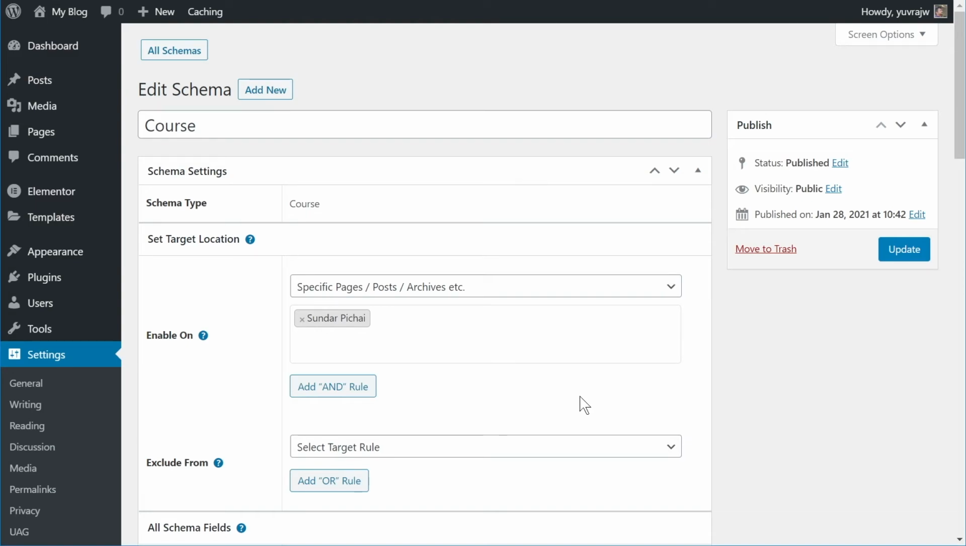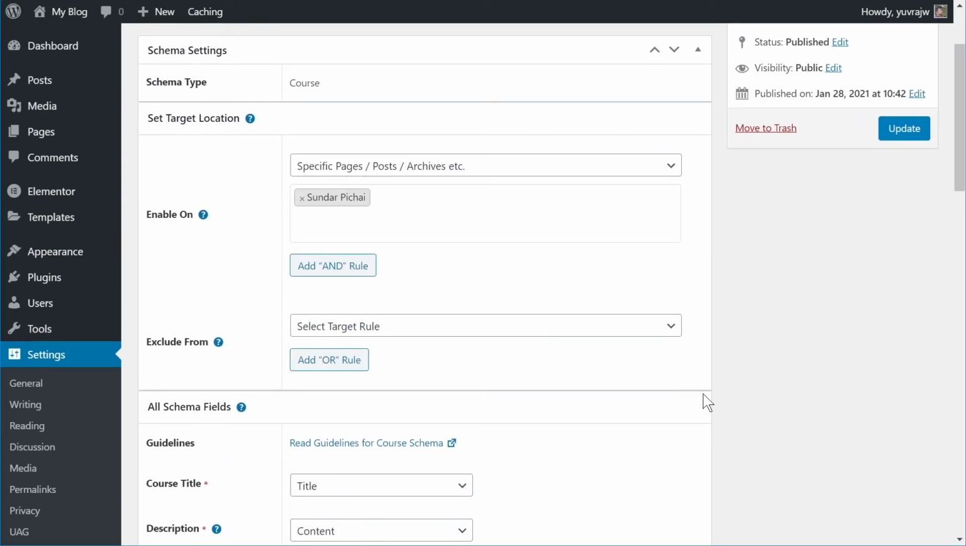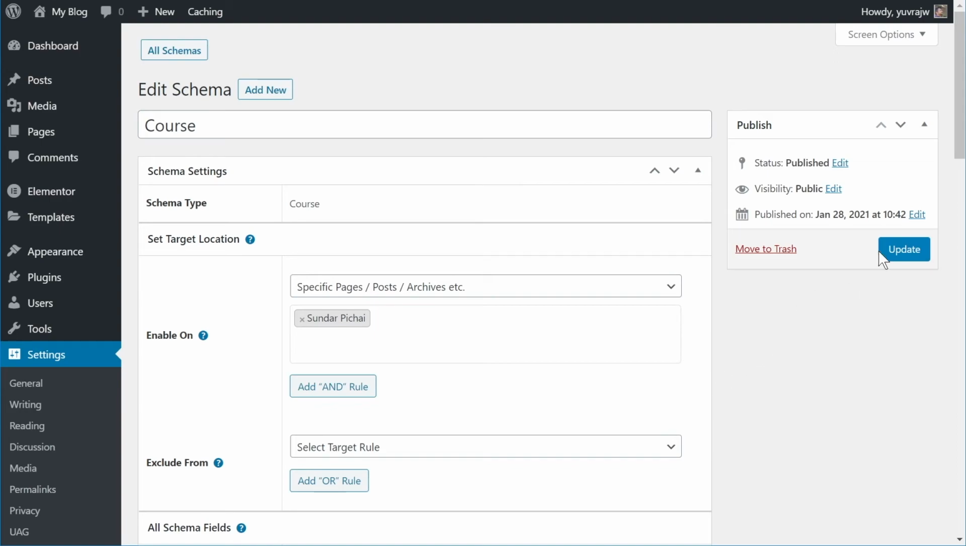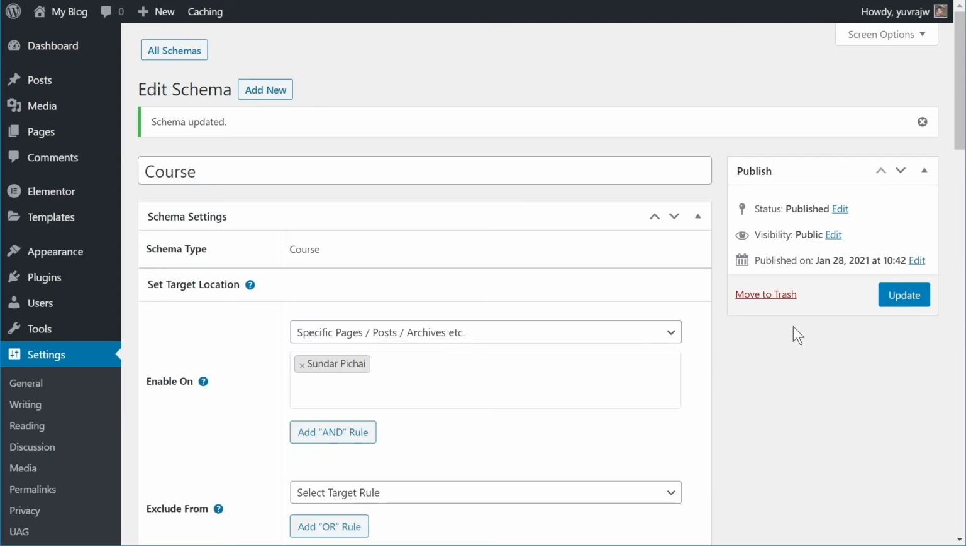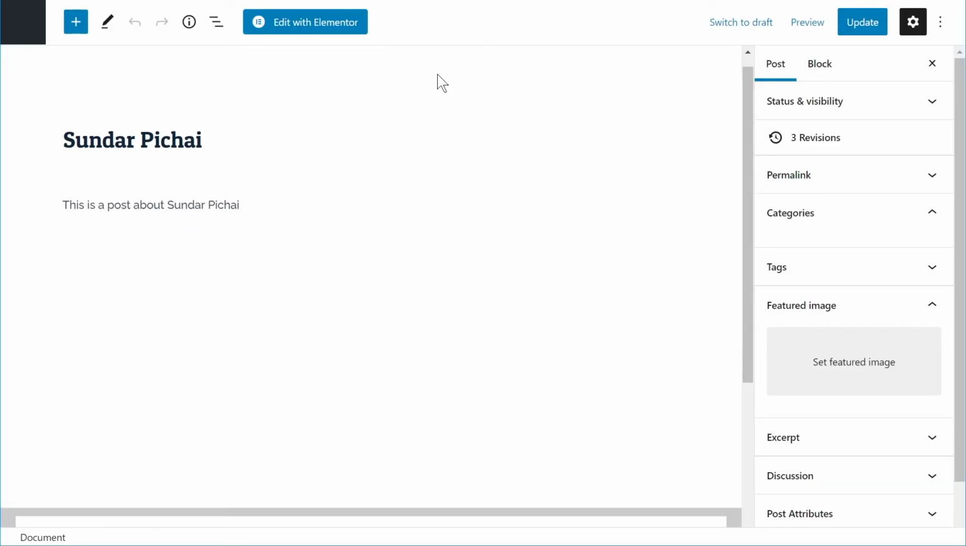Now, since this is not a video about the course schema, I won't be going into a lot of detail about the fields themselves. I'll just update the schema and show you how the schema will look when more than one schema is added to the page. So let me update the schema. And now let's go to the post, and I'll refresh the page to show you how the schema looks. So I've refreshed the page. Let's see how the schema looks.